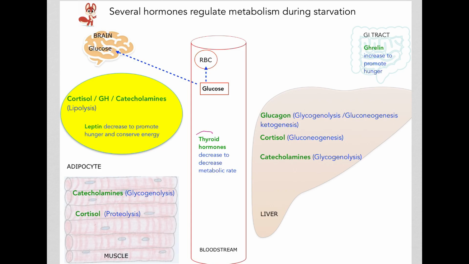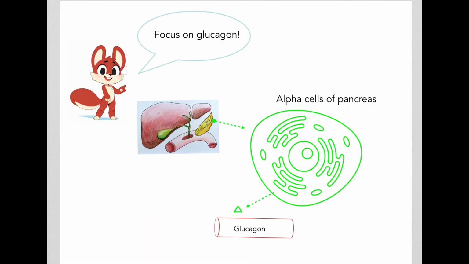During starvation, the thyroid hormones will decrease in order to decrease metabolic rate. In today's video, we shall focus on glucagon. This is a hormone produced by the alpha cells of the pancreas. As you remember, insulin is a hormone that also comes from the pancreas, and that comes from the beta cells of the pancreas.